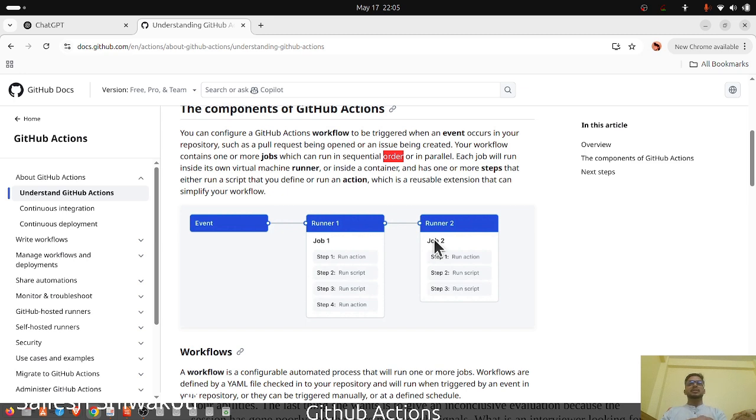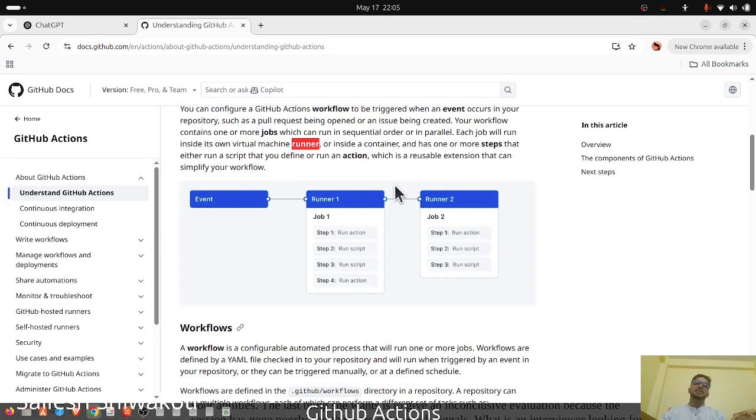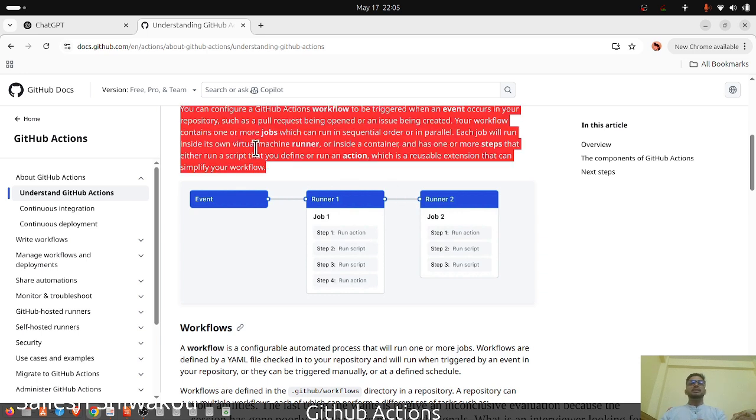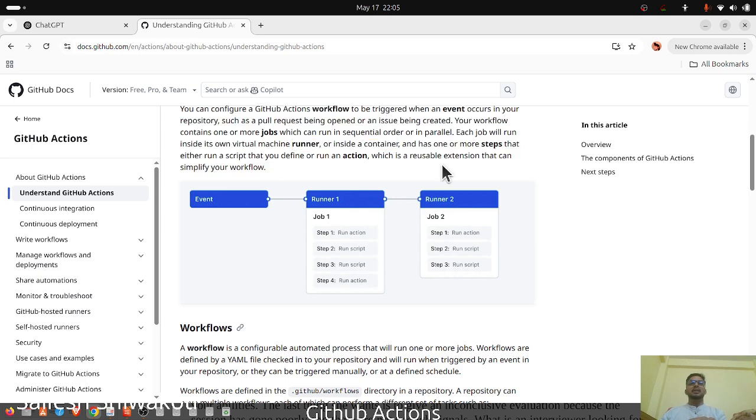Each job will run inside its own virtual machine, which is called the runner, or inside a container, and it has one or more steps that either run a script that you define or run an action. So basically, whatever it runs will be called a job, and that job contains one or more steps, and each step is defined either by an action or some script.